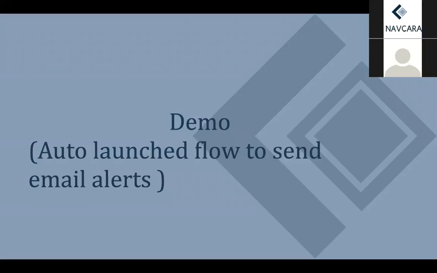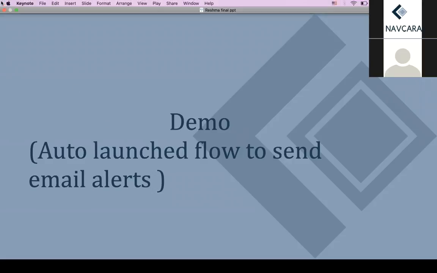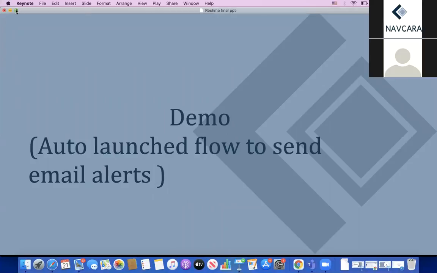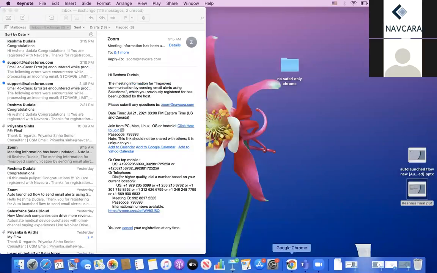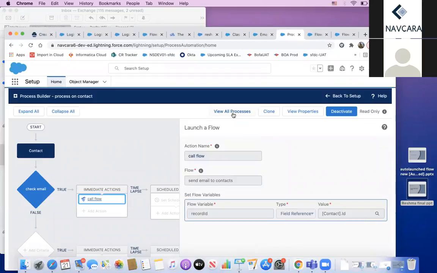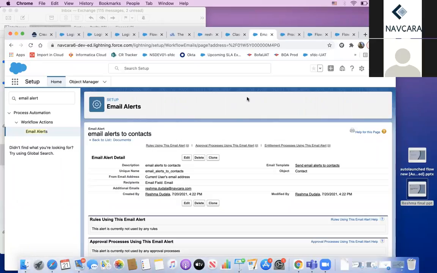Now let's go to the Salesforce application for the demo. Here I'm going to show how you can send email alerts using an auto-launched flow in Salesforce. So now I'm going to implement a flow in Salesforce as an auto-launched flow, and then the flow will be called by Process Builder. So whenever I create a contact record, Process Builder will work and it will automatically call the auto-launched flow. And this is the email alert.